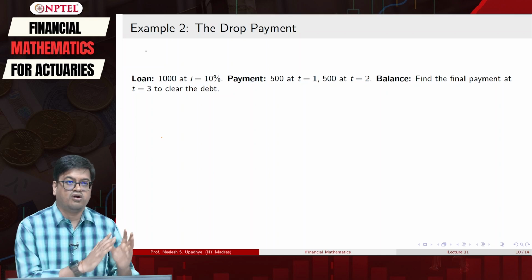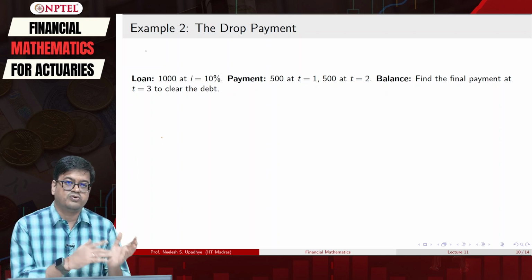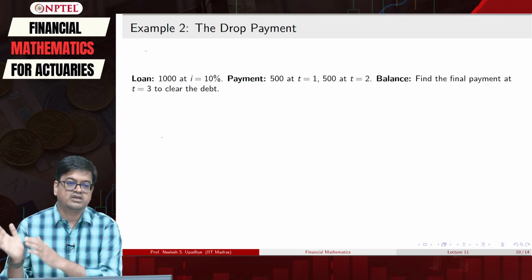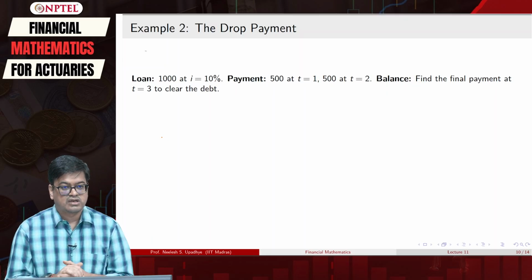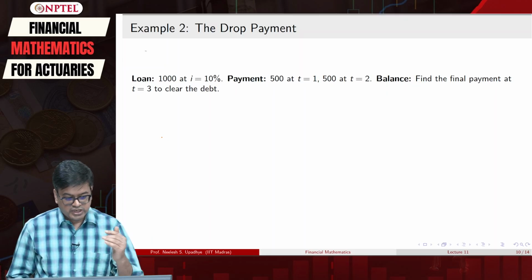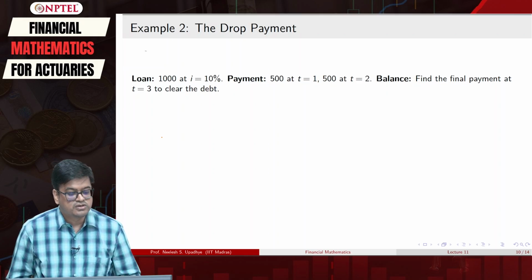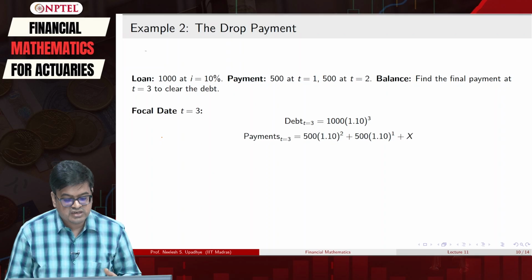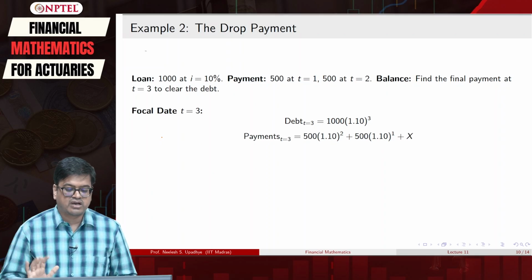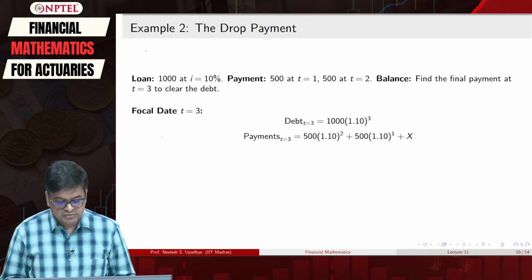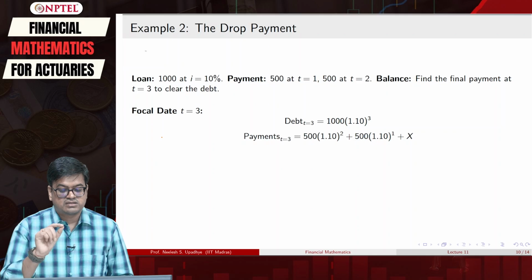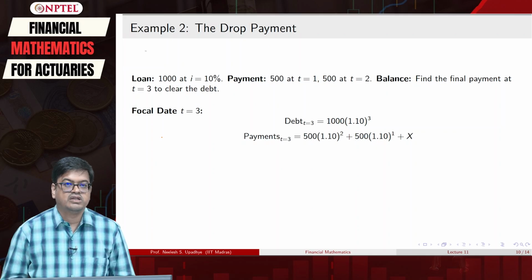So I will bring all the payments, all the inflows and outflows to t equal to 3, correct? If I borrowed 1000 rupees at time 0, to bring it to t equal to 3, I need to consider the debit that will happen from my account at t equal to 3. So that is 1000 into 1.1 raised to 3, which is very clear.